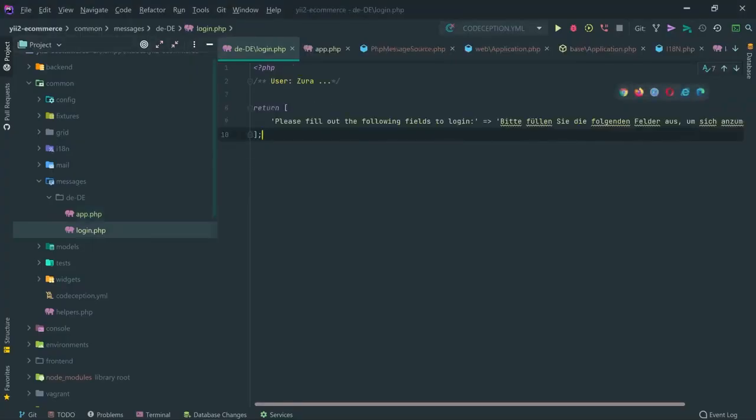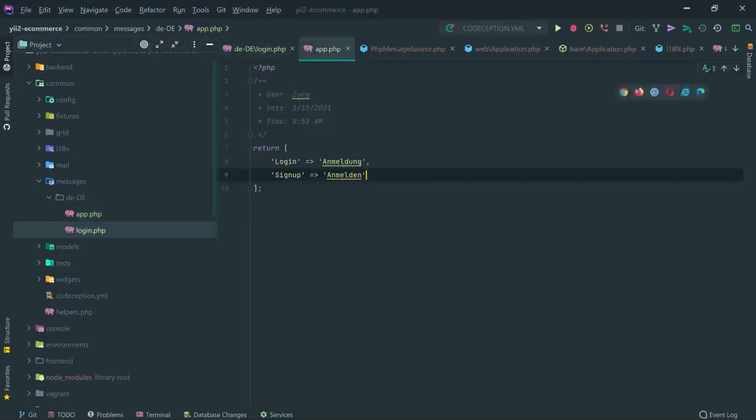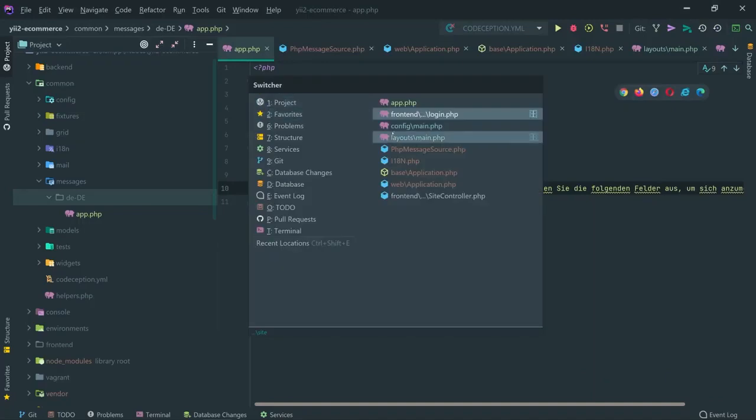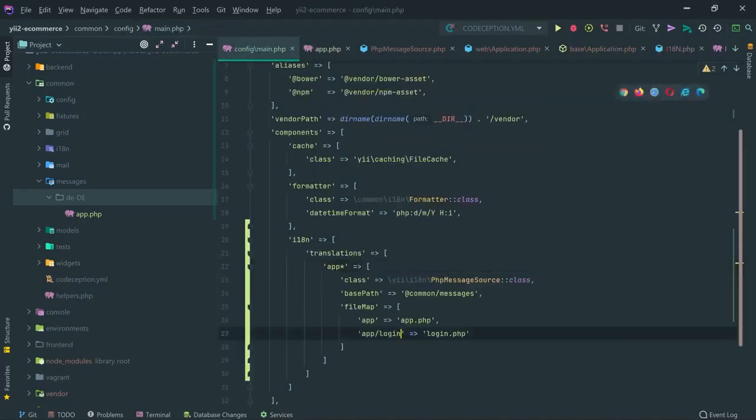So I'm going to actually take this out and move it into the app.php and remove the login.php. I don't need this anymore, and go right here in the config file and just comment or completely remove that.